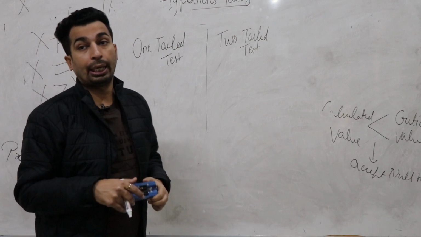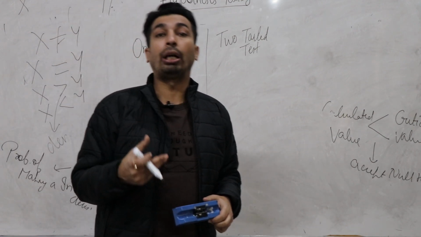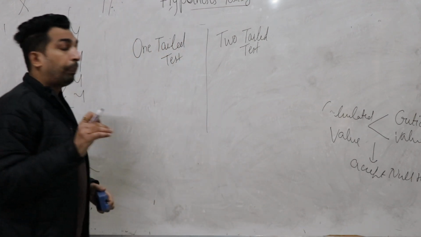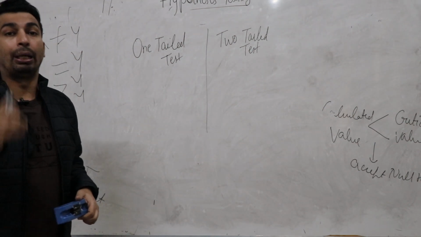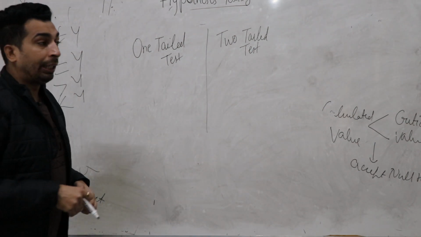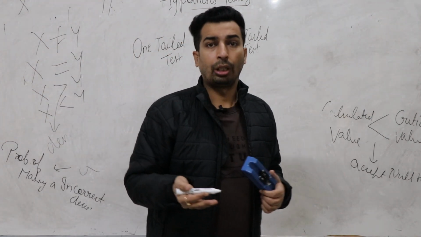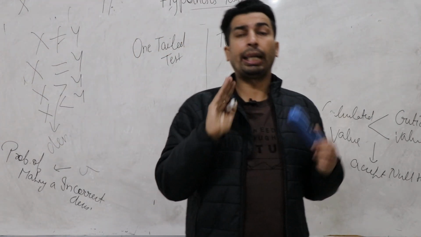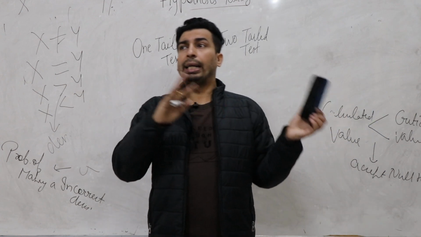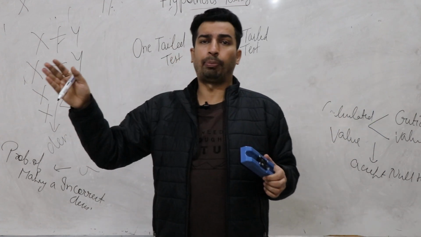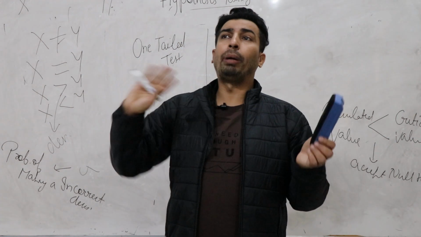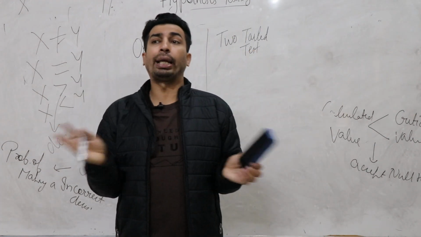Now the question arises, how can you identify whether a case is one tail or two tail? Simply, whenever a concrete figure is mentioned, meaning you can easily come to a conclusion, the case is one tail, straightforward. You can't say this is a diplomatic statement and you can't come to any conclusion.